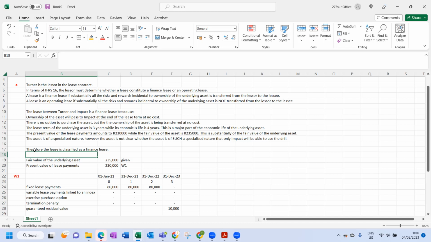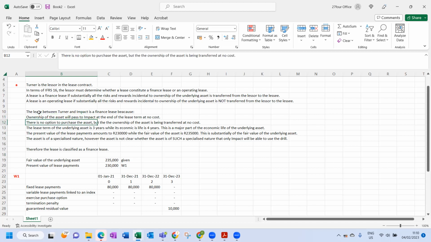Now remember, those 5 criteria, if one of it is met, then it is a finance lease. But in this particular question, we needed to go through all 5 because it told us, discuss it in terms of a finance lease as far as possible. So although the first line already told us it is a finance lease, we still needed to go through all the criteria to determine, because we needed to go as far as possible. So here, the ownership of the asset is transferred, automatically finance lease, but we couldn't stop there. We needed to test everything else.